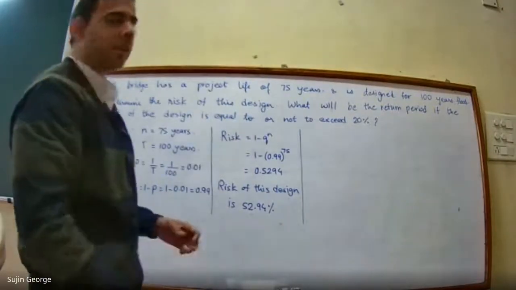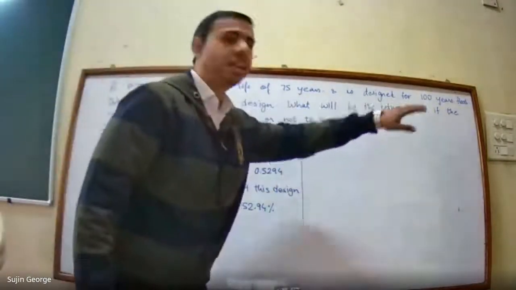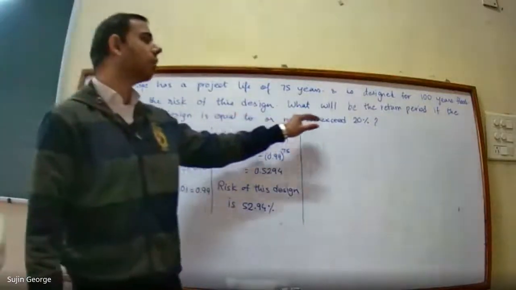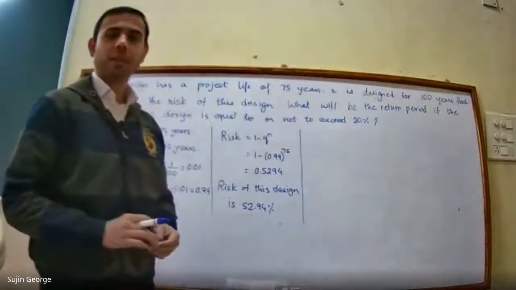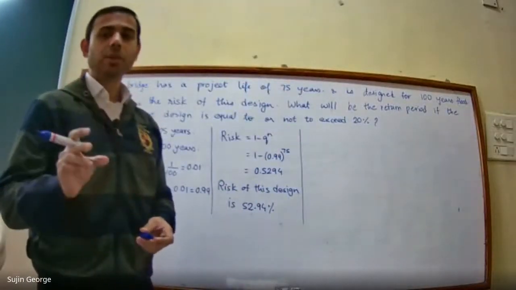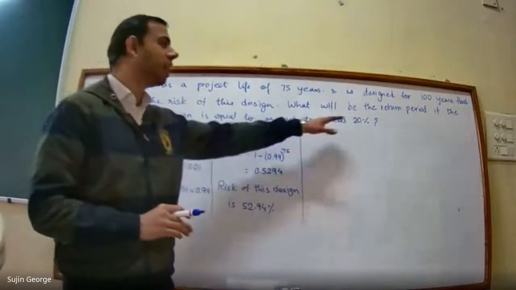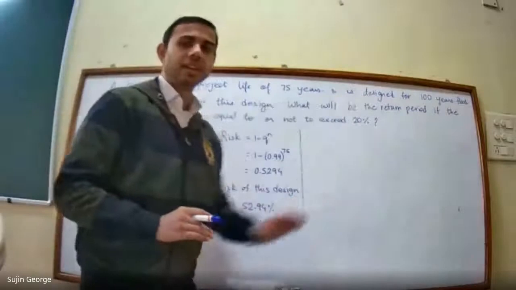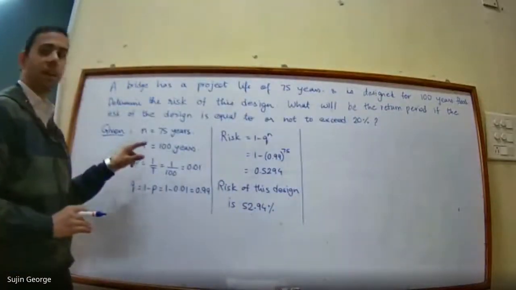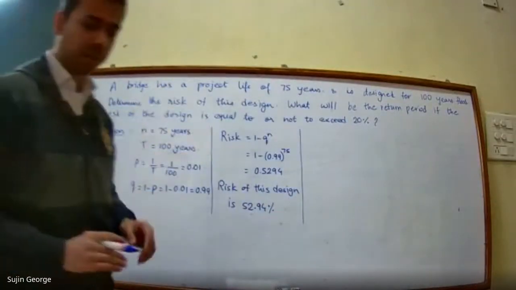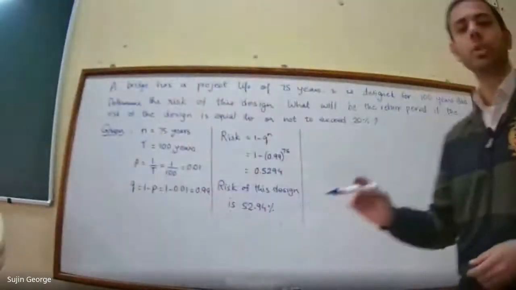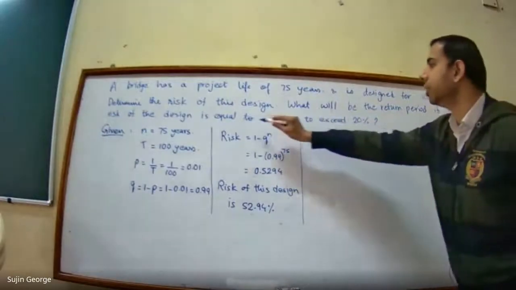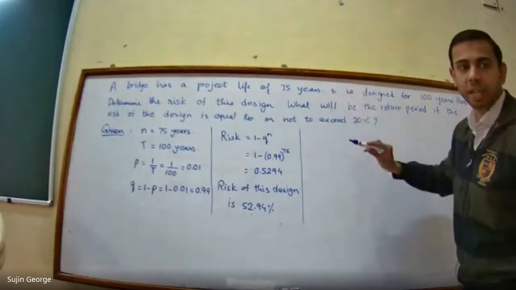Next thing that you have to determine is what will be the return period if the risk of the design is equal to or not to exceed 20%. Means the risk value is given to you now. Here risk value is given as 20%. So you have to find the return period, that is, the value of T when the risk is 20%. The risk should be equal to or should not be greater than 20%.